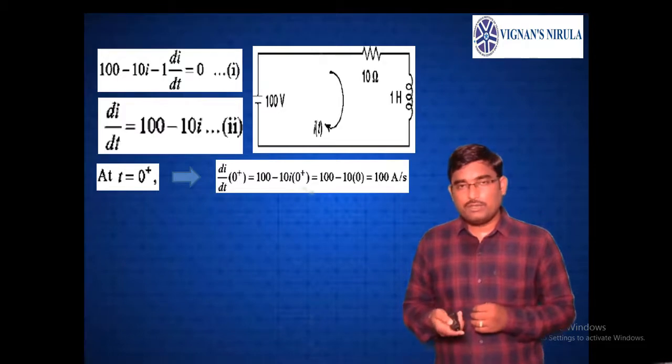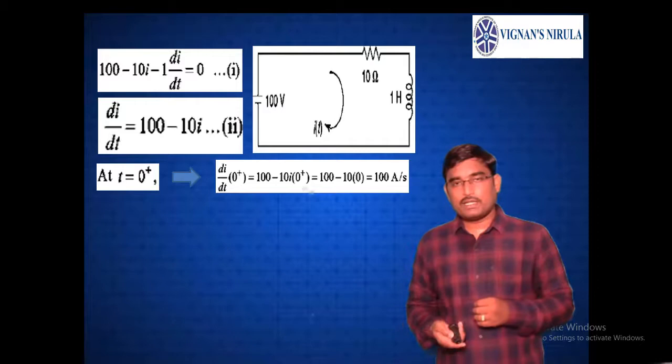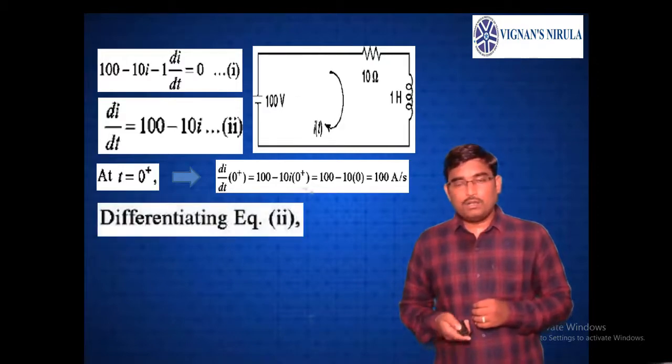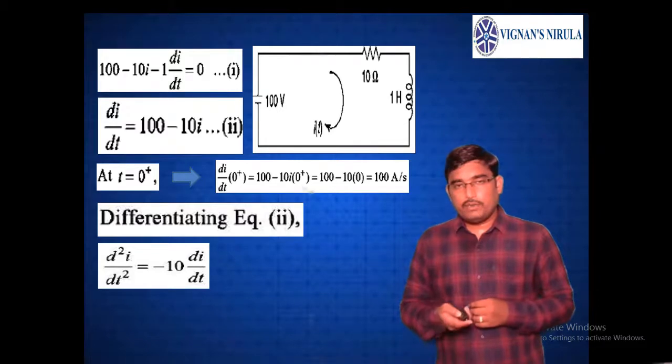So, already we got i of 0 plus as 100. Which is in amperes per second, di by dt, the rate of change of current. Now, let us differentiate the above equation, which will be d square i by dt square equals minus 10 into di by dt, and the derivative of that 100 will be 0.